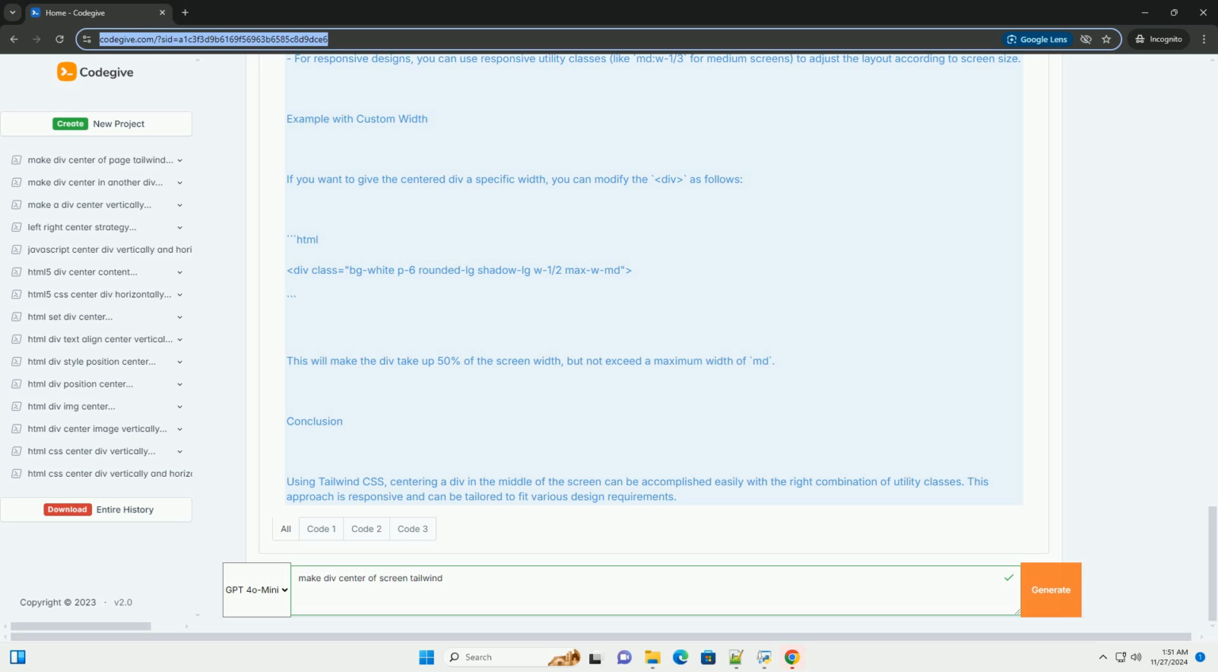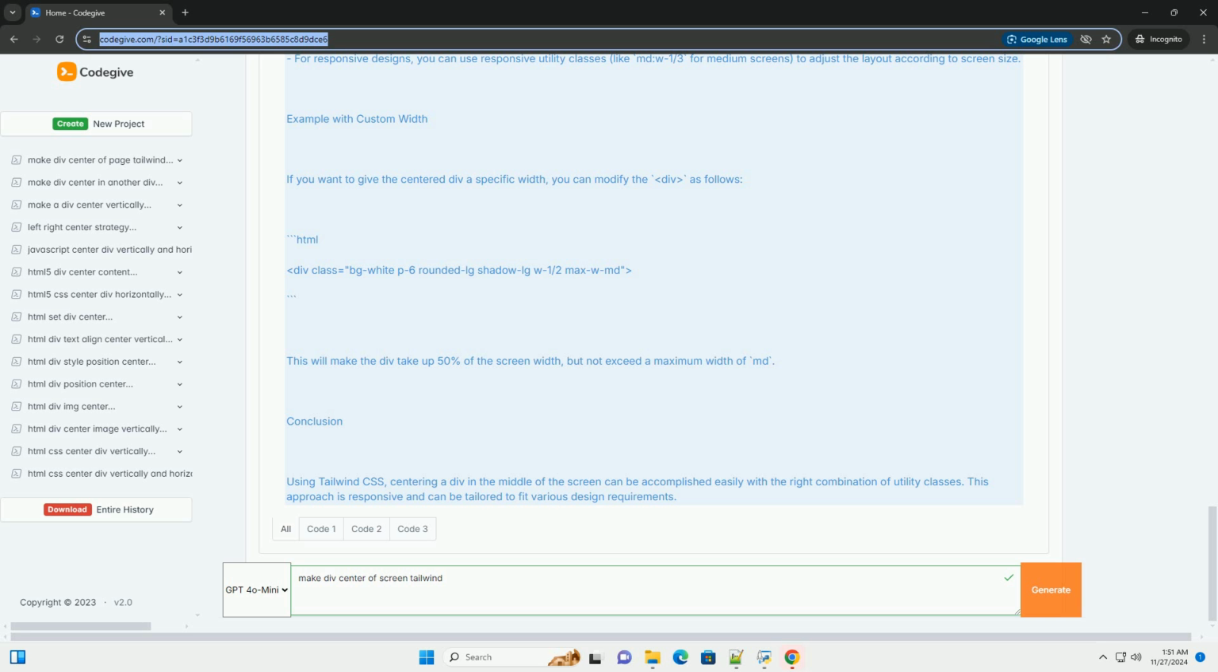Additional notes. You can customize the dimensions of your div by adding more Tailwind utility classes for width, w-1/2, max-w-md, etc., or height, h-48, h-auto, etc. For responsive designs, you can use responsive utility classes, like md:w-1/3 for medium screens, to adjust the layout according to screen size.